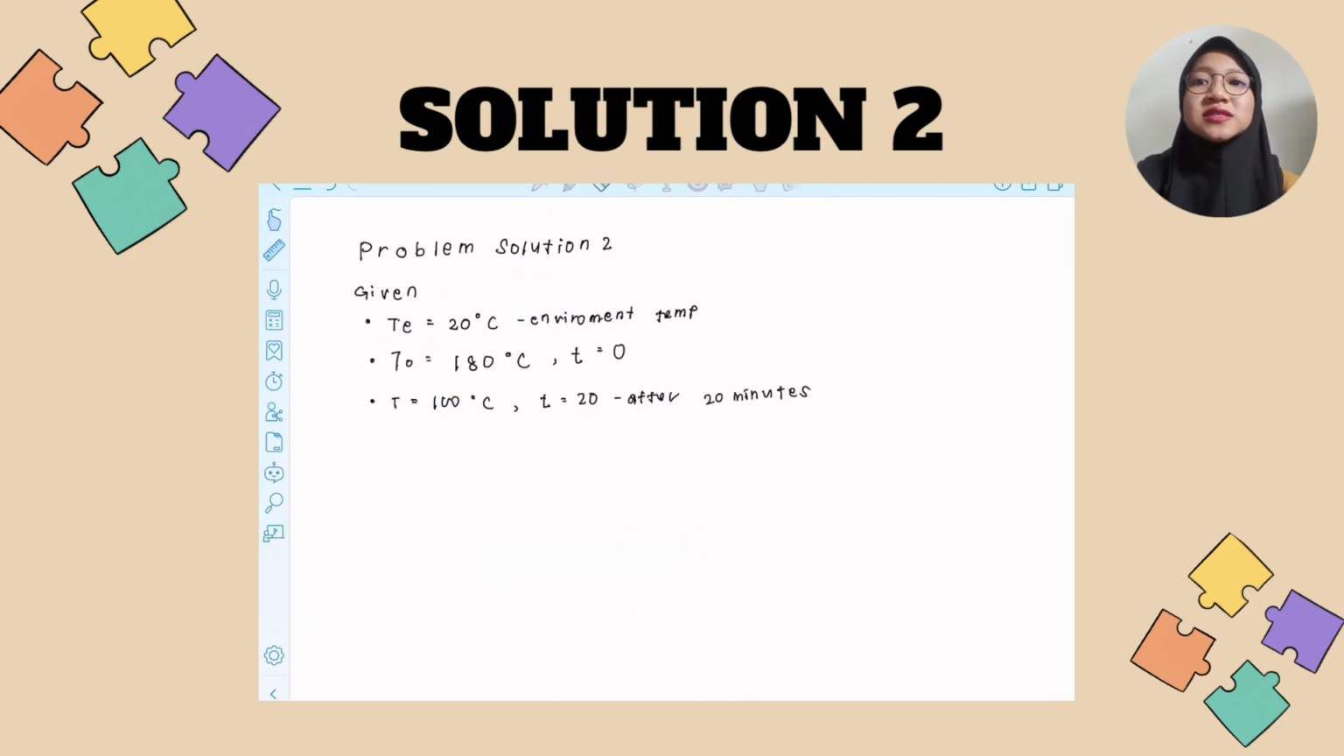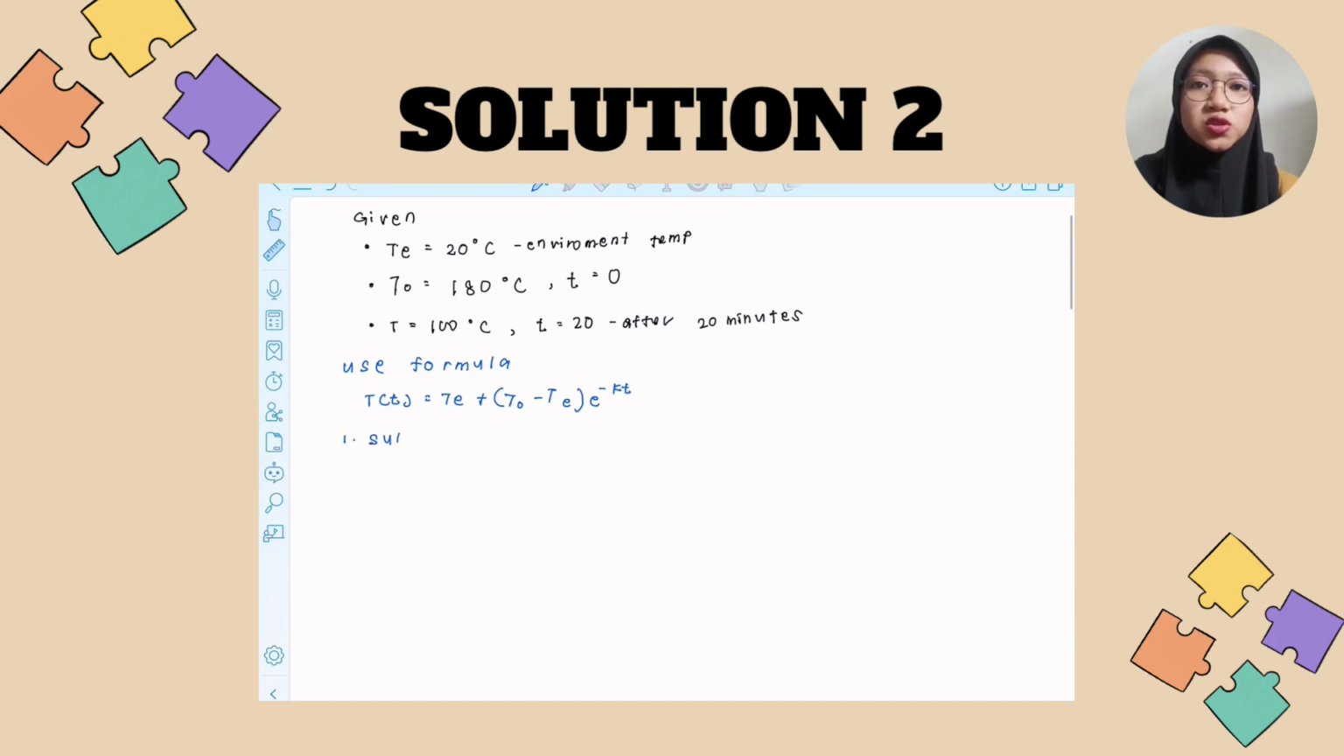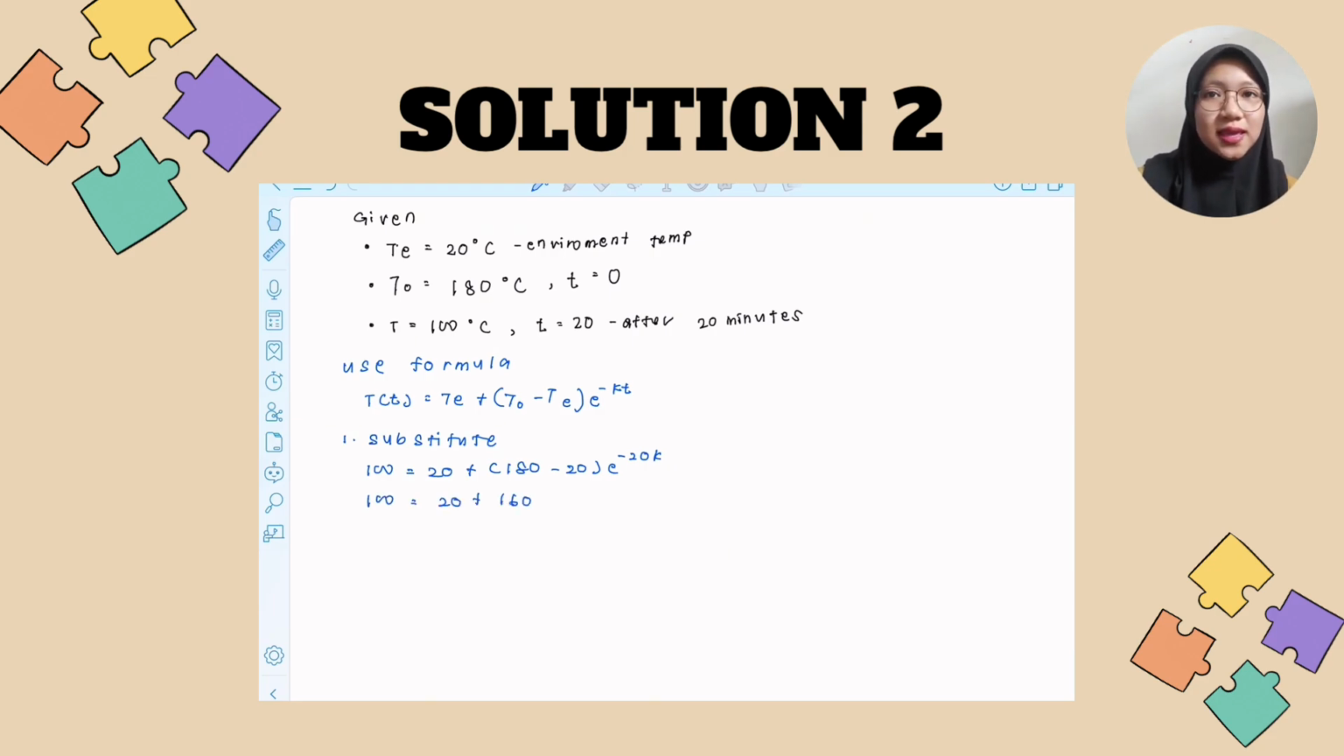Now we take the ln of both sides. We get ln of 1 over 2 equals negative 20k. Okay, solve for k. k is equal to negative ln of 1 over 2 divided by 20. That gives us k is approximately 0.0347. And now we want to find how long it takes for the soup to cool to 80 degrees Celsius.